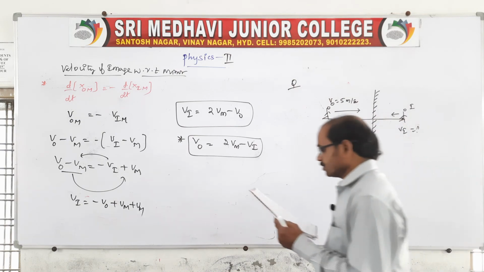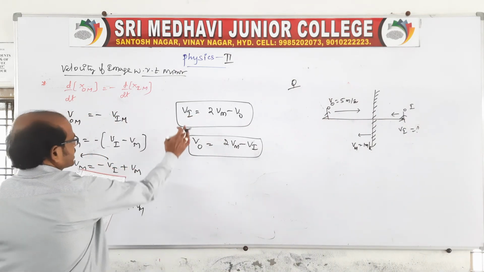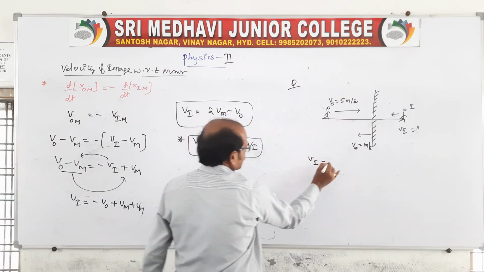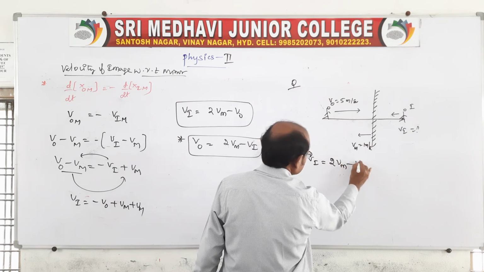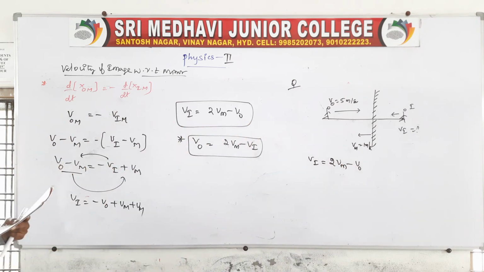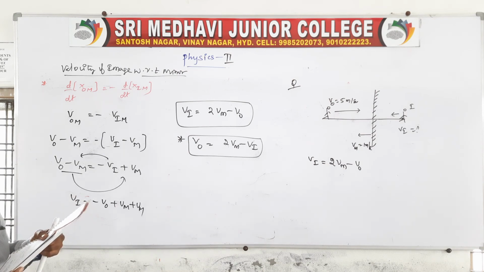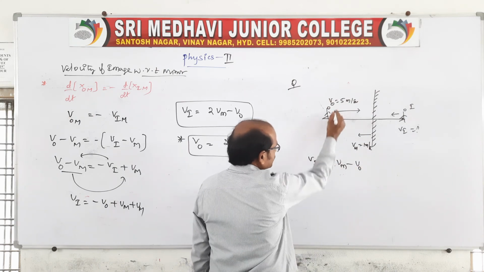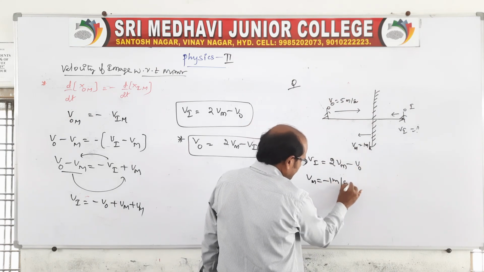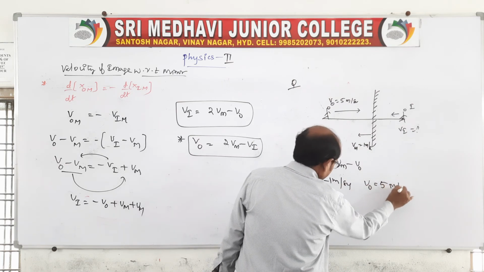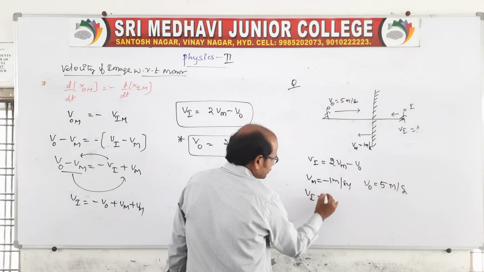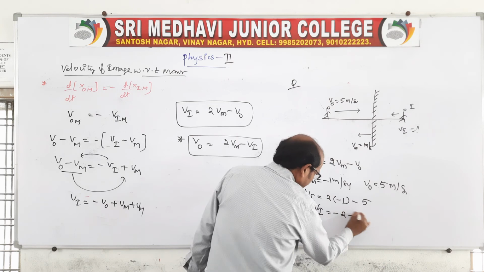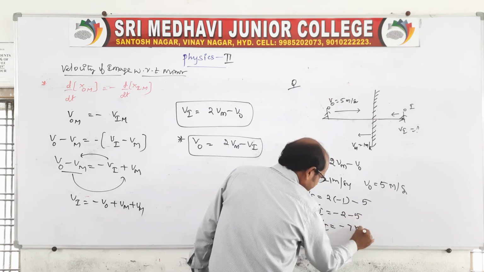So there is a formula we know. We can take either this or this, because it is asking for the velocity of the image. Directly we can take Vi is equal to 2Vm minus V0. And here, actually the mirror is moving opposite to the object, so the mirror velocity Vm is 1 meter per second in the opposite direction, that is minus 1, and V0 is given as 5 meters per second. Thus you substitute here: Vi is equal to 2 of minus 1 minus 5. So the image velocity is minus 2 minus 5, so Vi is equal to minus 7 meters per second.